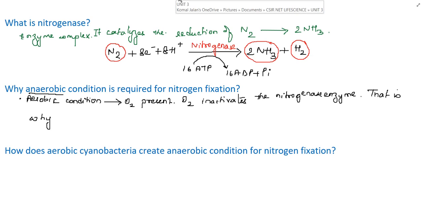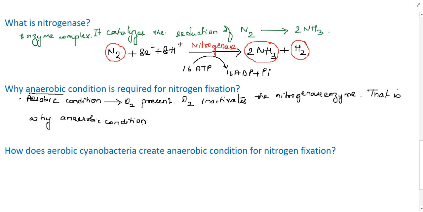That is why anaerobic condition is required for nitrogen fixation, because its main enzyme is irreversibly inactivated by oxygen. That's why anaerobic condition is required for nitrogen fixation.